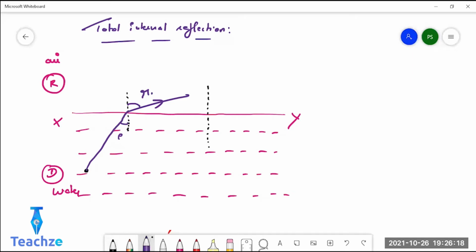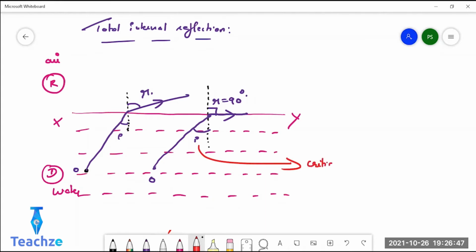This is the object. Now, as I increase the angle of incidence, at a point the refracted ray will just bend over the surface of separation of two media, at 90 degree, correct? So this angle of incidence at which the refracted ray grazes over the surface of separation of two media, that angle is called as what? Critical angle.